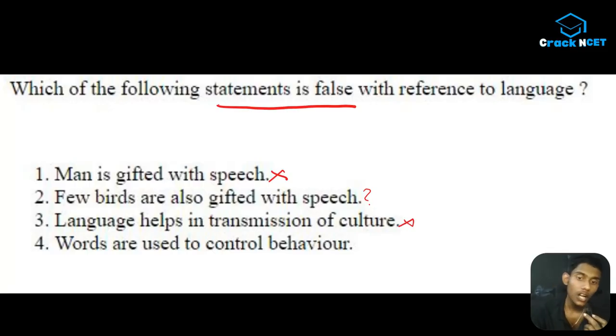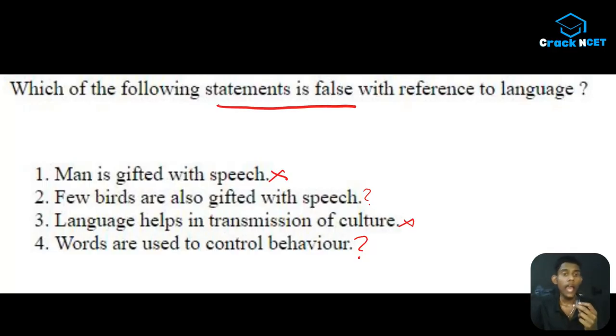And the fourth one is words are used to control behavior. Actually, this is also true in one sense because you can think that yes, words can be used to control behavior, because this is how we interact with people, है ना? This is how we communicate with the people surrounding us. ठीक है ना? So words are used to control behavior can also be a true statement, but maybe some of you are having some confusion about this, so we can also put a question mark here. Okay, but the other two options are completely gone. Now we have only two options left.